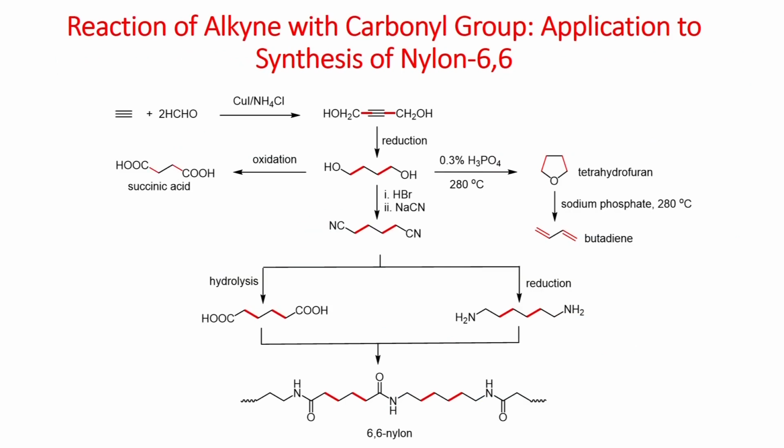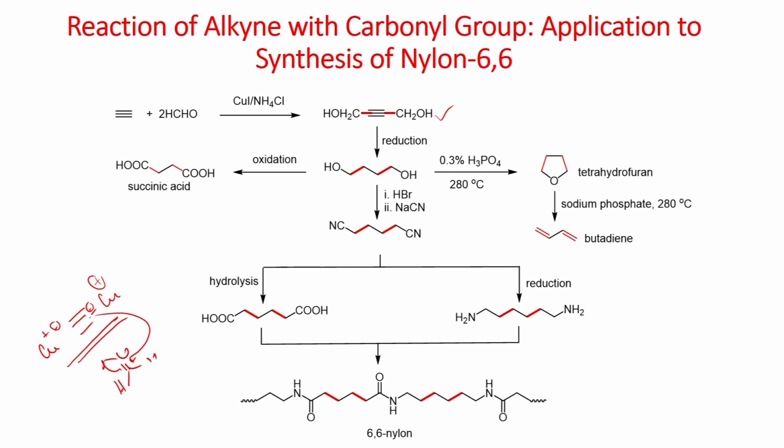The next example is the reaction of acetylene with formaldehyde in the presence of copper iodide ammonium chloride. You will generate this derivative, which can undergo addition reaction with formaldehyde. So, you can get this alcohol.